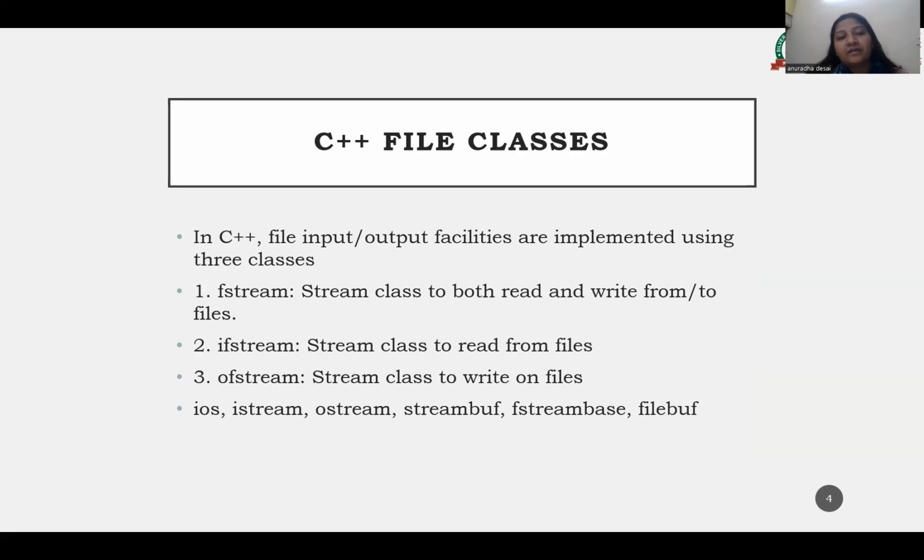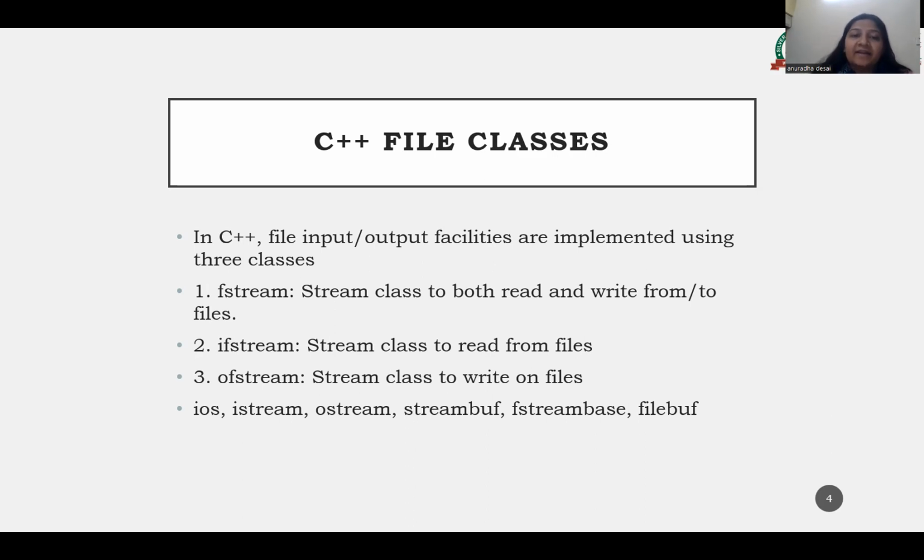So let's start with file handling. In file handling, we will first see the C++ file classes, which are the different classes. File handling in C++ covers naming a file, opening a file, writing data into a file, reading the data from the file, and closing a file. There is a syntax, and we will be able to do these process steps for file handling.